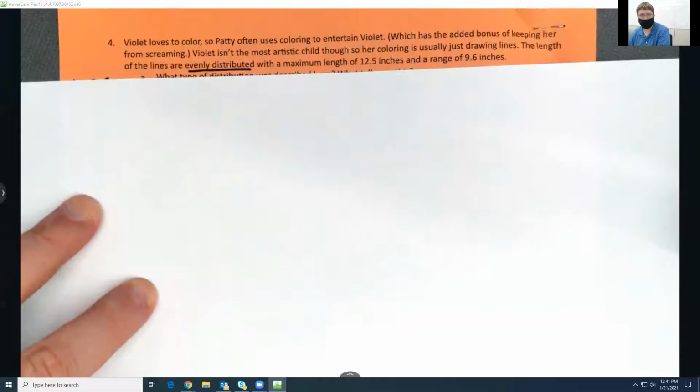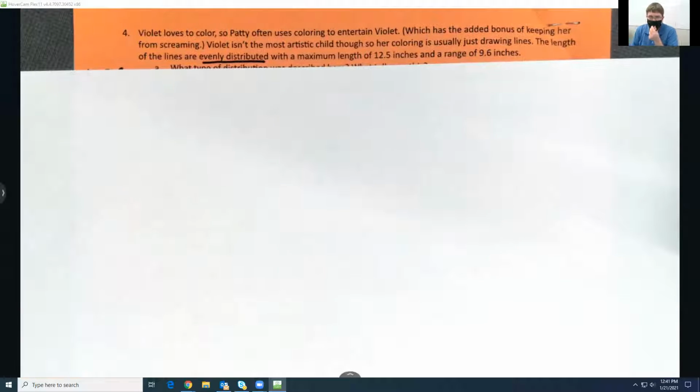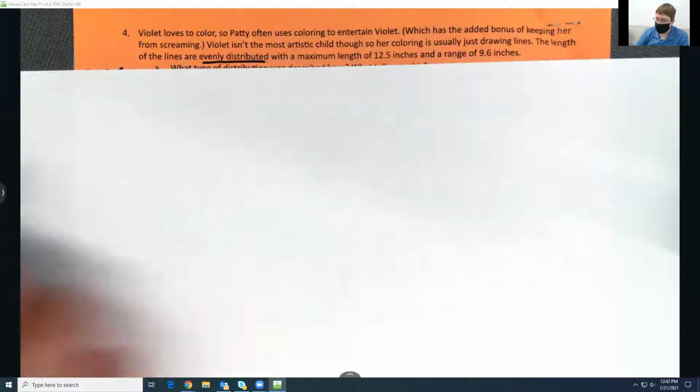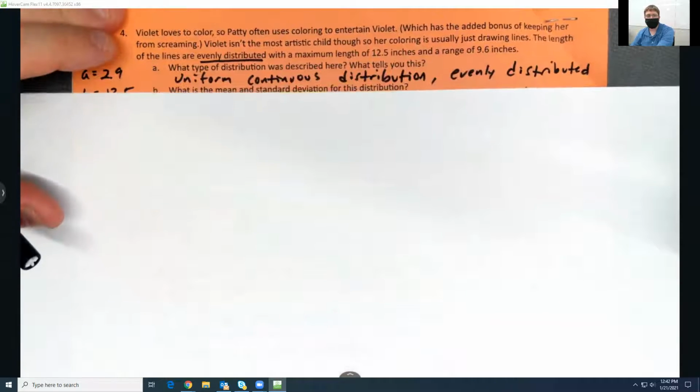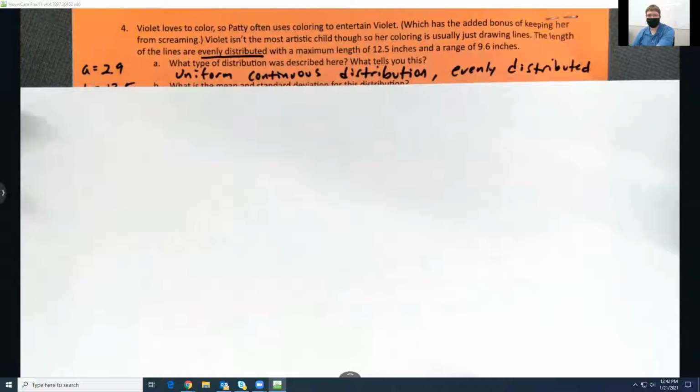All right, number 4 on the back. Violet loves to color, so Patty often uses coloring stuff to entertain her, which has the added bonus of keeping her from screaming. Yay. All right, Violet isn't the most artistic child, though, so her coloring is usually just drawing lines. The length of the lines are evenly distributed. So what kind of distribution do we have? Uniform, continuous distribution. How do I know? Because it's even. It has a maximum length of 12.5.